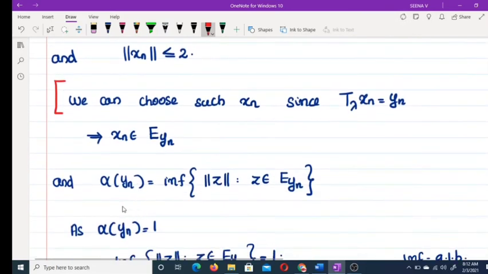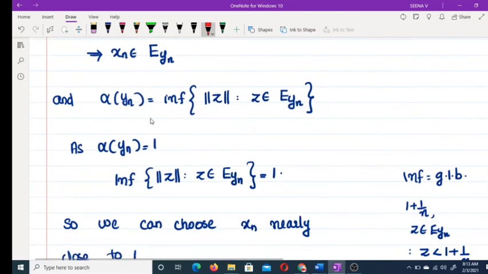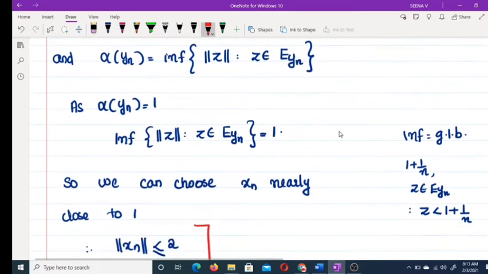So we can choose xn like this, and we have to check whether the norm of xn is less than or equal to 2. We have alpha of yn equal to 1, that means this infimum value is equal to 1. Infimum means greatest lower bound, so any number greater than this number cannot be a lower bound. That means 1 plus 1 by n cannot be a lower bound.